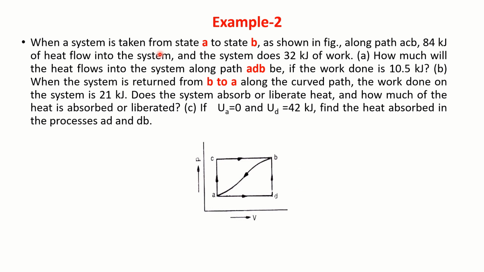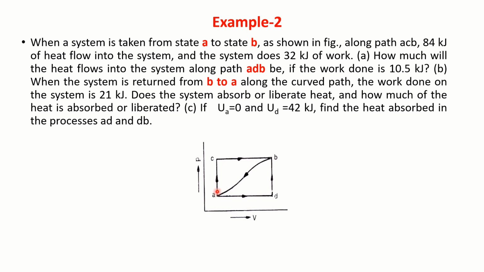Let us consider another example. A system is taken from state A to state B, as shown in the figure, along the path ACB.